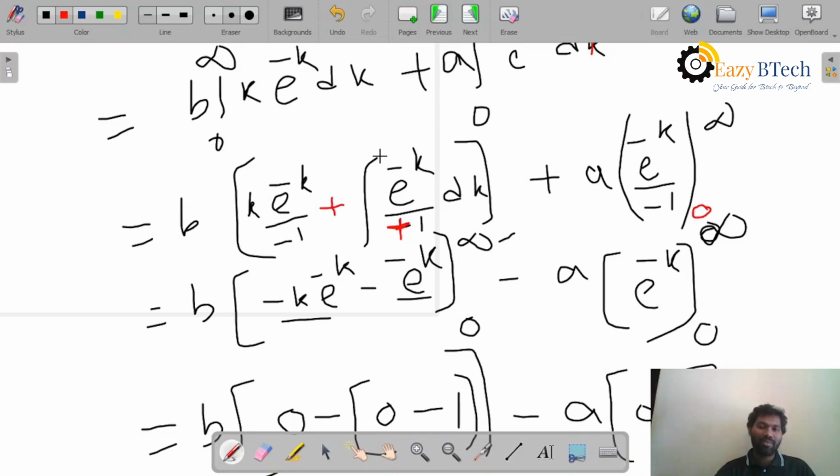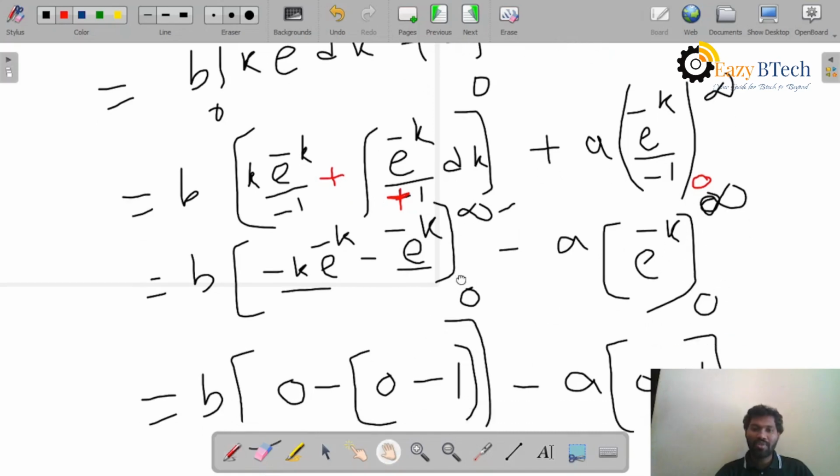So again there is one more integration left. I will take the integration of this one. So minus sign as it is, minus k e power minus k. And how does this minus sign come? Because again you are doing the integration of e power minus k, so there comes one minus sign in the denominator. I will take out the minus sign like this. So it becomes e power minus k from 0 to infinity, minus. Where does this minus sign come from? Because of this one, so I will take the minus sign here. A into e power minus k ranges from 0 to infinity.